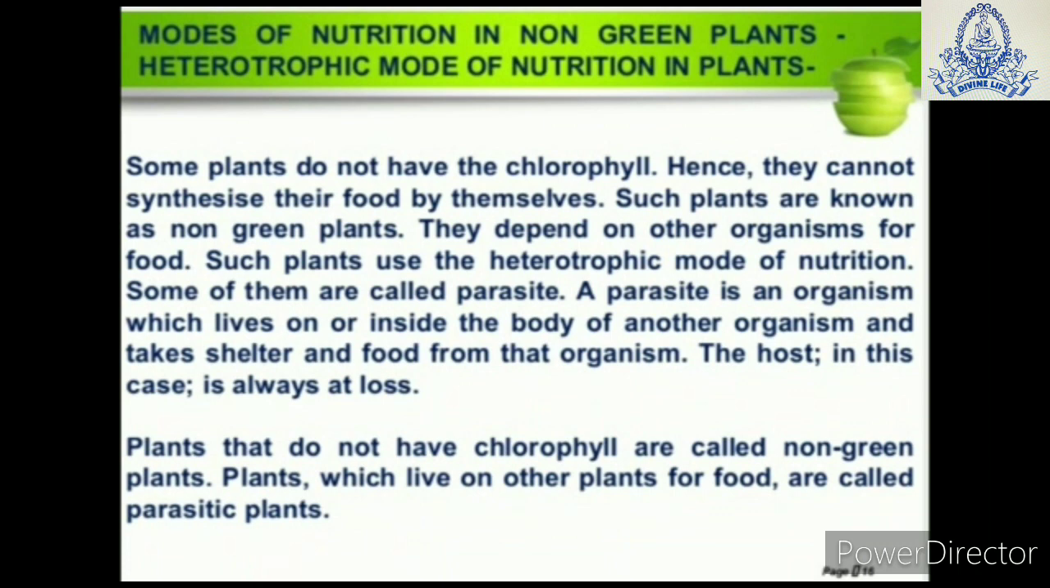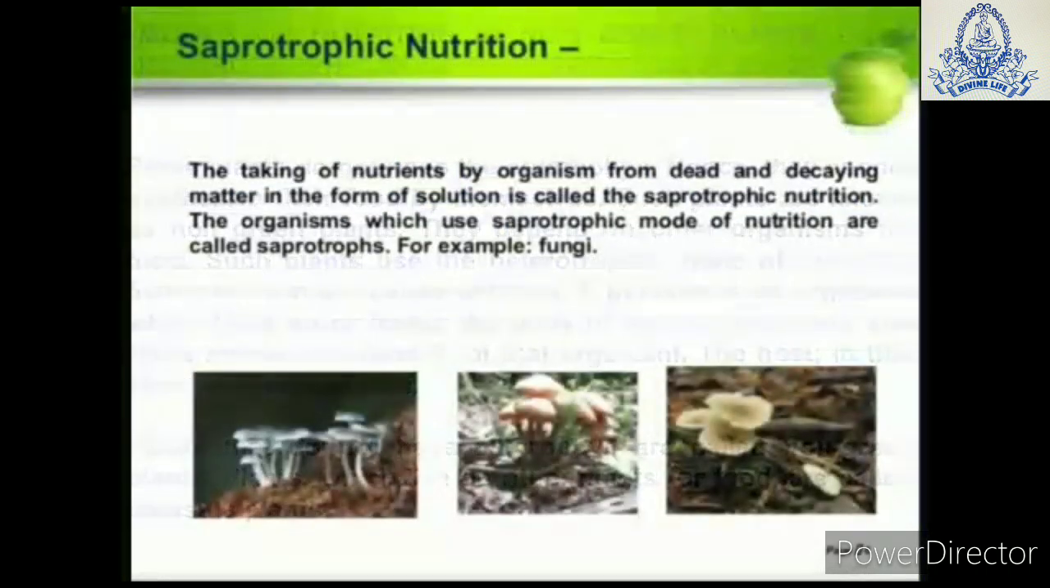Some plants do not have chlorophyll, so they cannot produce their food by photosynthesis. Such plants are known as non-green plants. They depend on other organisms for their food. They are called parasites. A parasite is an organism which lives on or inside the body of another organism and takes shelter and food from that organism. The host in this case is always at loss. For example, Cuscuta or amarbel. It is a parasitic plant.